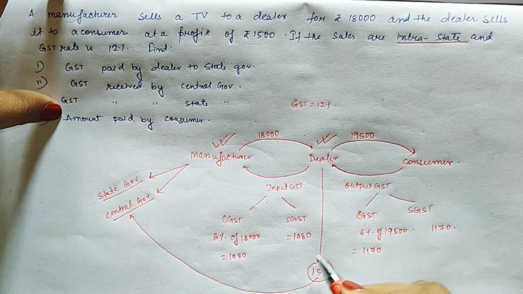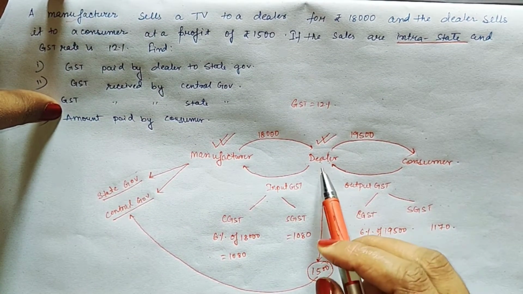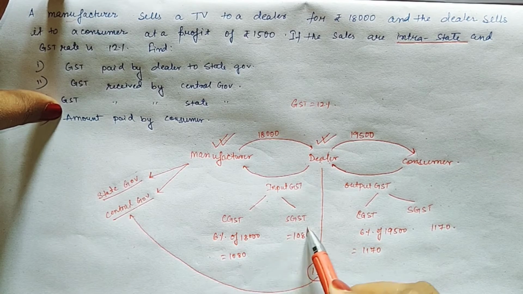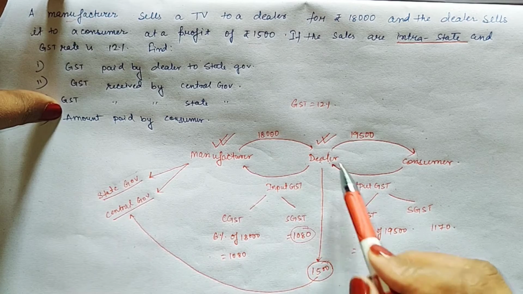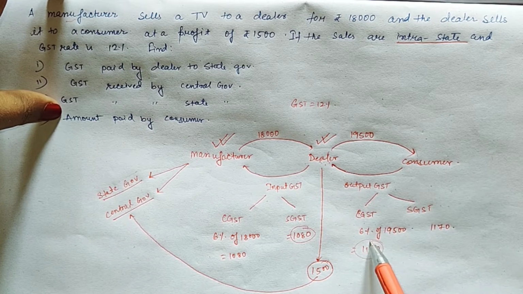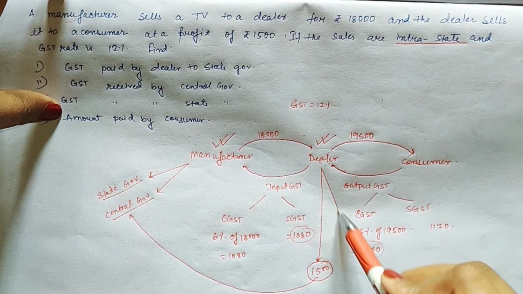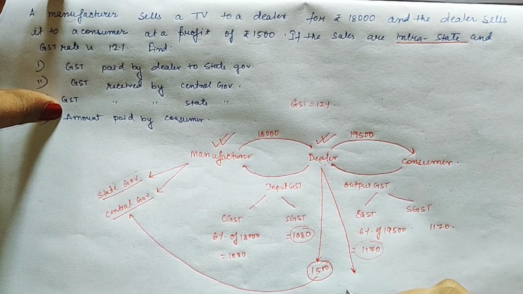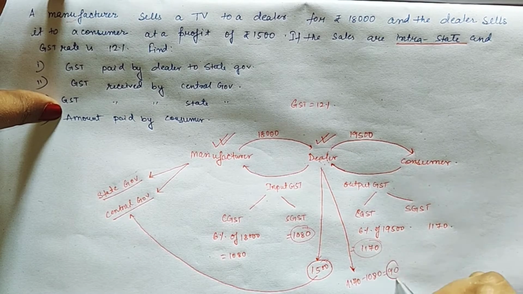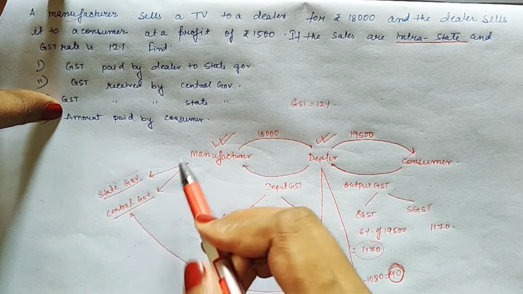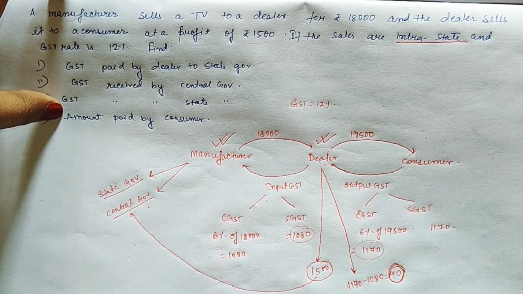Okay, but manufacturer and dealer both are paying directly to the state government and central government. Now the question arises, how much dealer will pay? The dealer is giving GST 1080, means CGST and SGST, and dealer is collecting 1170. So the dealer will pay 1170 minus 1080 equals 90 rupees to state government and 90 to central government.